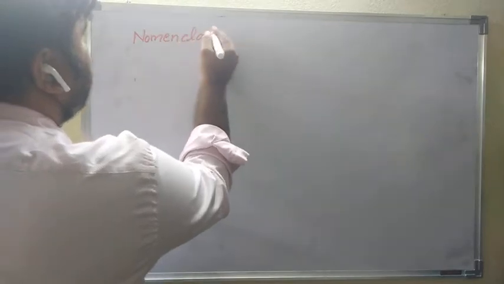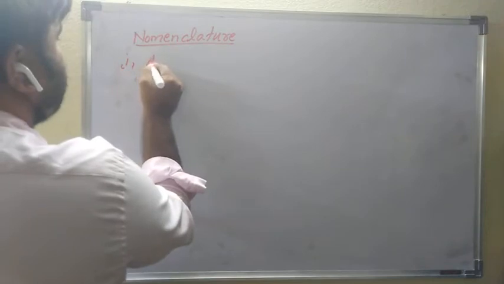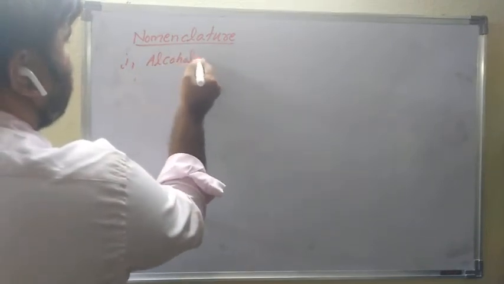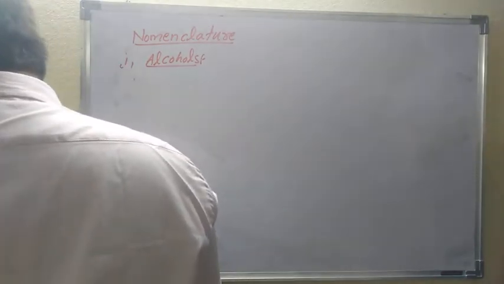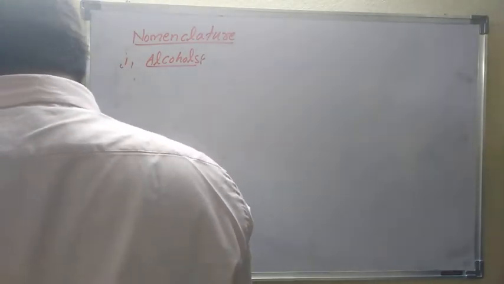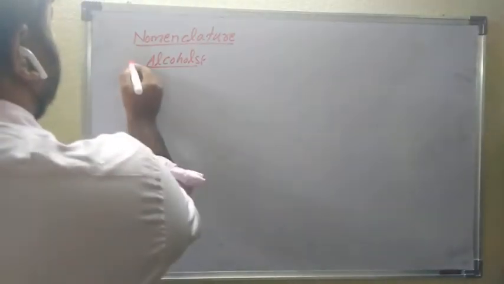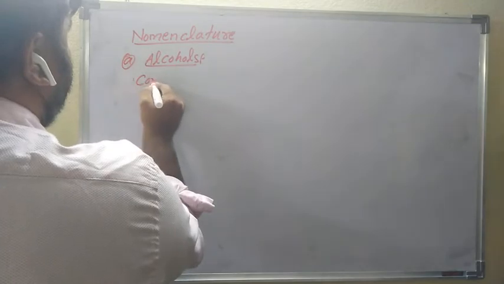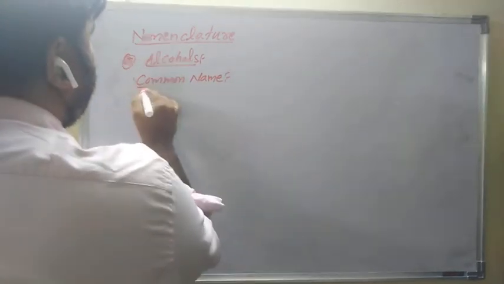See, one by one we discuss nomenclature. In this, first one is alcohols. Alcohols we discuss first. So that is A. Alcohols have a common name and an IUPAC name.